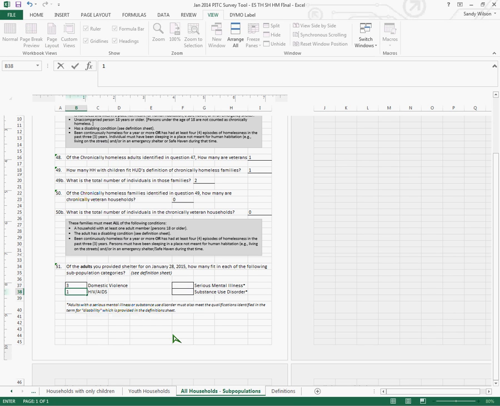We had 1 in the subpopulation category of HIV and AIDS. We had 4 in the subpopulation category of mental illness, and we had 6 in the subpopulation category of substance use disorder. Once you complete question number 51, you have completed your point-in-time count sheltered survey.